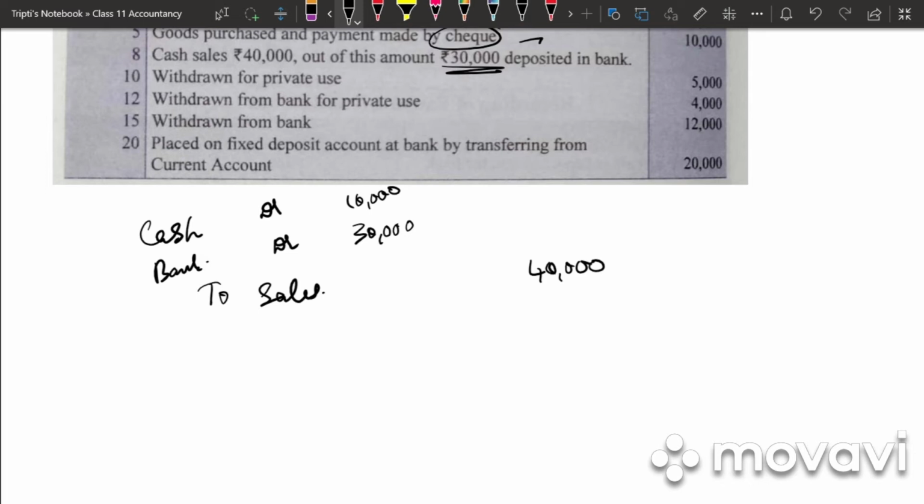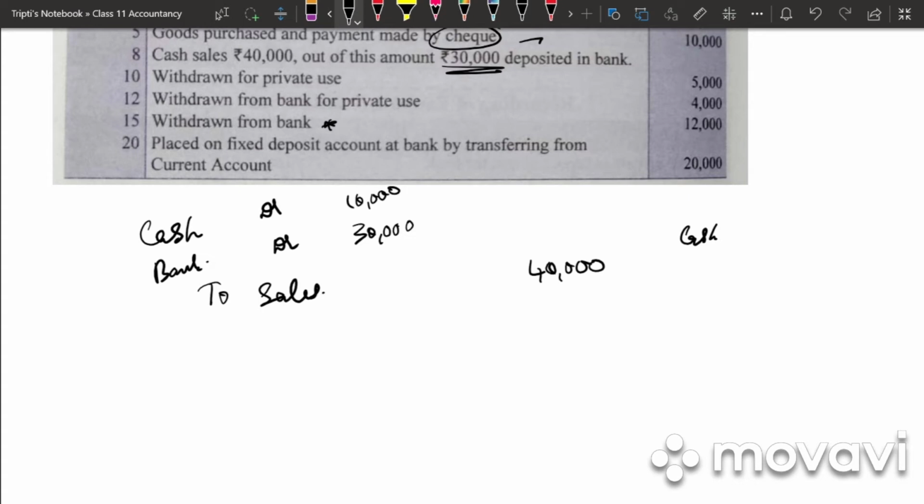Next we have withdrawn for private use. It is drawings to cash. Withdrawn from bank for private use. Drawings to bank. Next is it is withdrawn from bank. So what is coming in? Cash is coming in. How is it coming in?